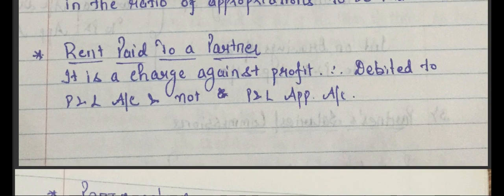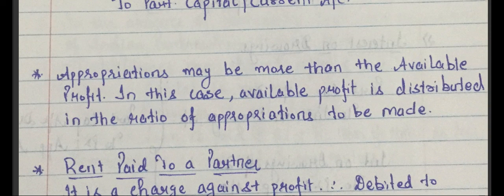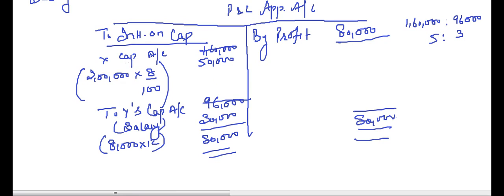We have discussed rent. It says appropriations may be more than the available profit. In this case, the available profit is distributed in the ratio of appropriations to be made. The appropriations to be made are interest on capital and Y's salary, 1,60,000 and 96,000.